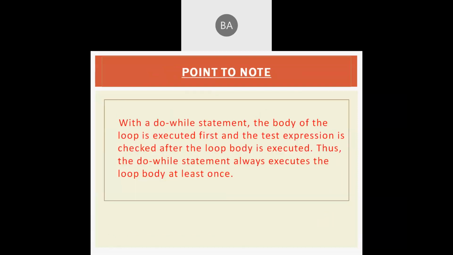A very important point: when we are using the do while statement, the body of the loop is executed first and the test expression is checked after the loop body is executed. Thus, the do while statement always executes the loop body at least once, even if the condition is false. So it will execute that body of the loop. After that only it will know that the condition is false. That's the reason the body of this do while loop is executed at least once.